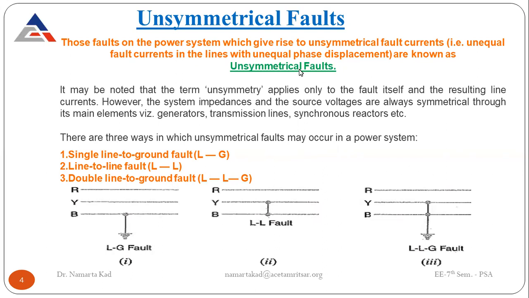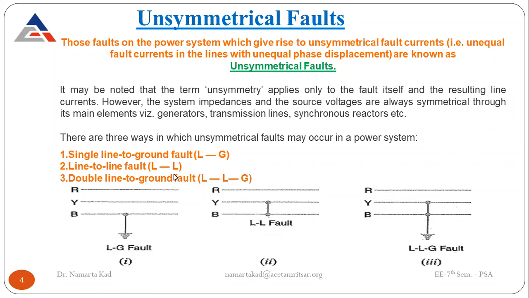Unsymmetrical faults are further subdivided into three types: the single line to ground fault, the line to line fault, and the double line to ground fault. These are the main faults which give rise to unsymmetrical currents, and that's why they are called unsymmetrical faults. Why do they give rise to unsymmetrical currents?